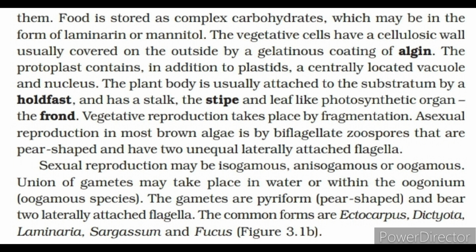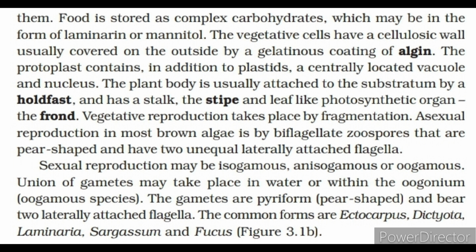The plant body is usually attached to the substratum by a holdfast and has a stalk, the stipe, and leaf-like photosynthetic organ, the frond. Vegetative reproduction takes place by fragmentation. Asexual reproduction in most brown algae is by biflagellate zoospores that are pear-shaped and have two unequal laterally attached flagella. Sexual reproduction may be isogamous, anisogamous or oogamous.